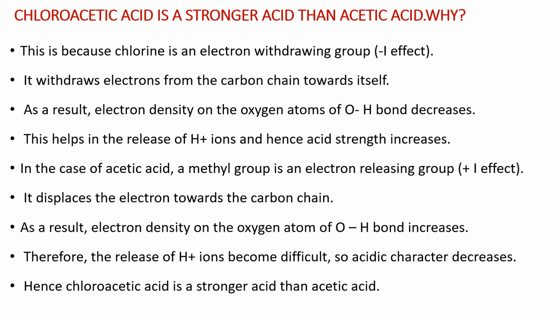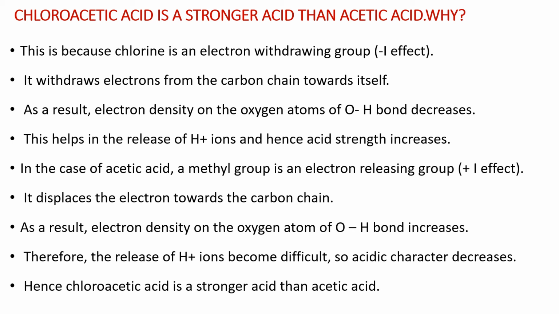This is because chlorine is an electron withdrawing group. It shows minus I effect. It withdraws electrons from the carbon chain towards itself. As a result, electron density on the oxygen atom of the OH bond decreases. This helps in the release of H plus ions and hence acid strength increases.